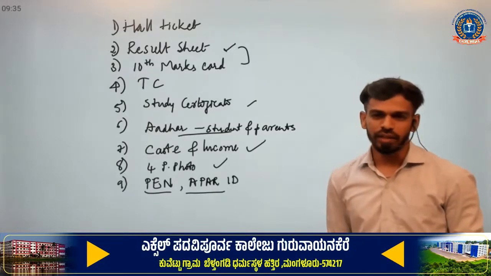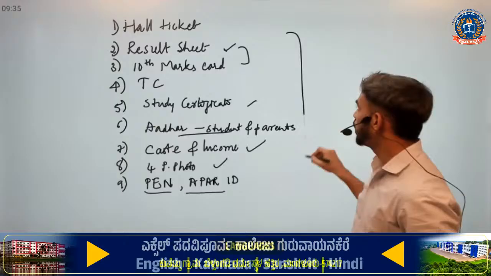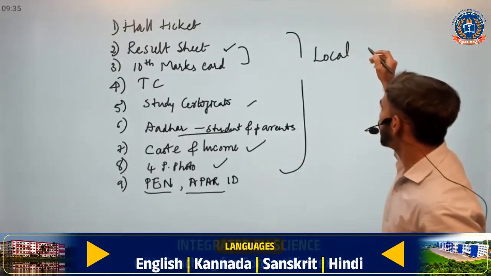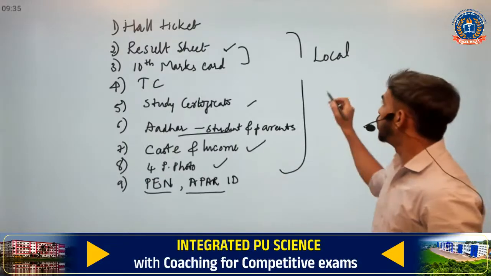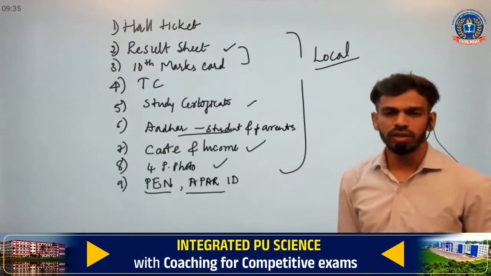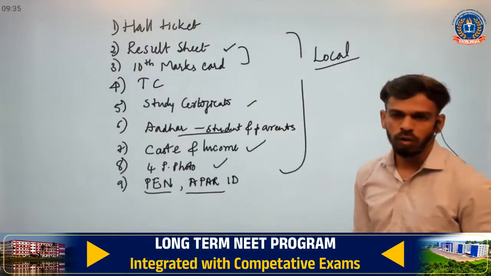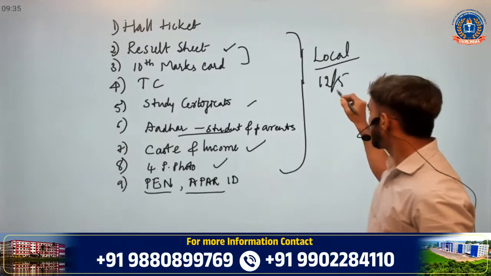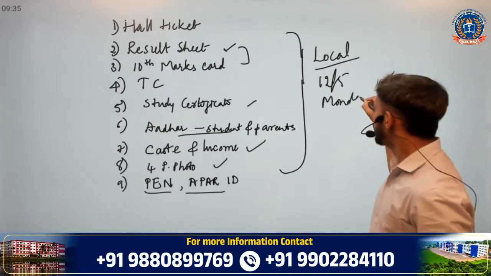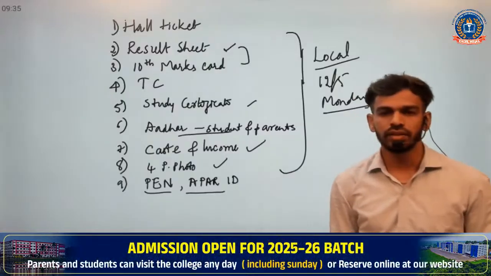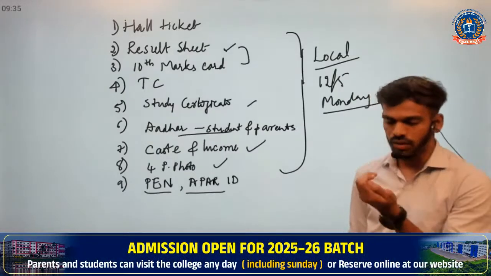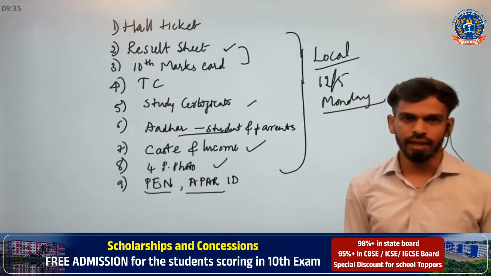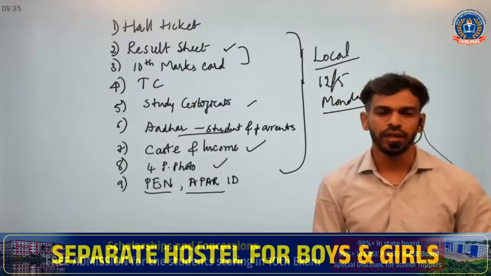That is on Monday, and again this is for local students, not for hostelites. This is only for local students who have already taken admission in Excel PU College. That means on Monday, 12th May, you have to carry these certificates to the college office. If there is anything you need to clarify, you can let us know later.